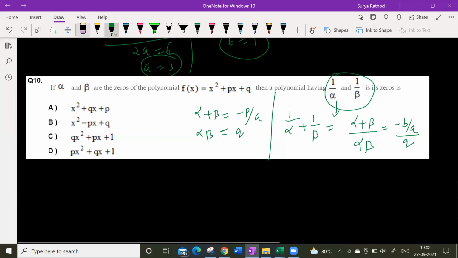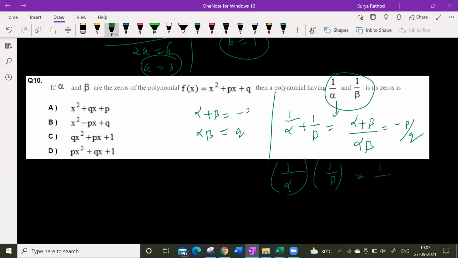So here p, right? Minus p only. Minus p by q I got. Okay. Any doubts here? Guys, any doubts? Sum of the roots is minus p by q. Product of the roots is what? 1 by alpha times 1 by beta, so 1 by alpha beta, 1 by q.